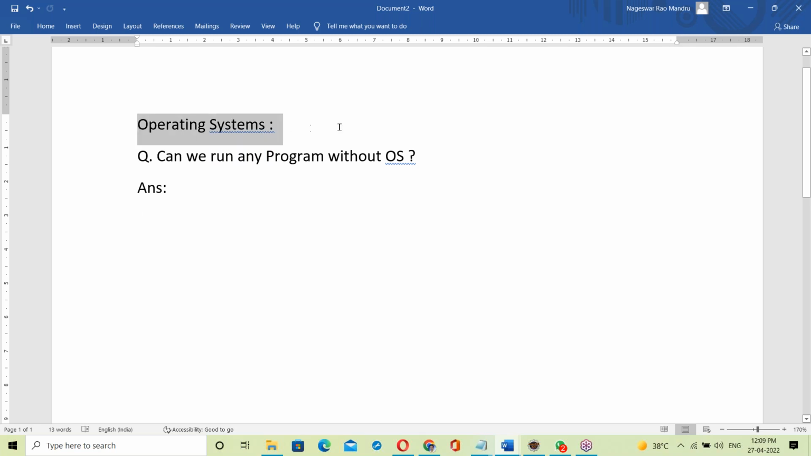Operating systems. The question was, can we run any program without OS? The answer is no. Good, well and good. Almost everyone responded. Thank you for your response. Can we run any program without OS? No.